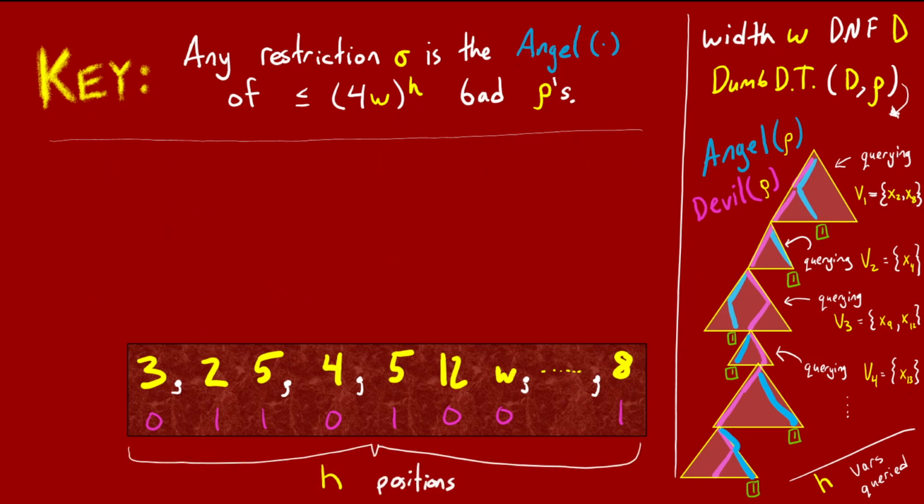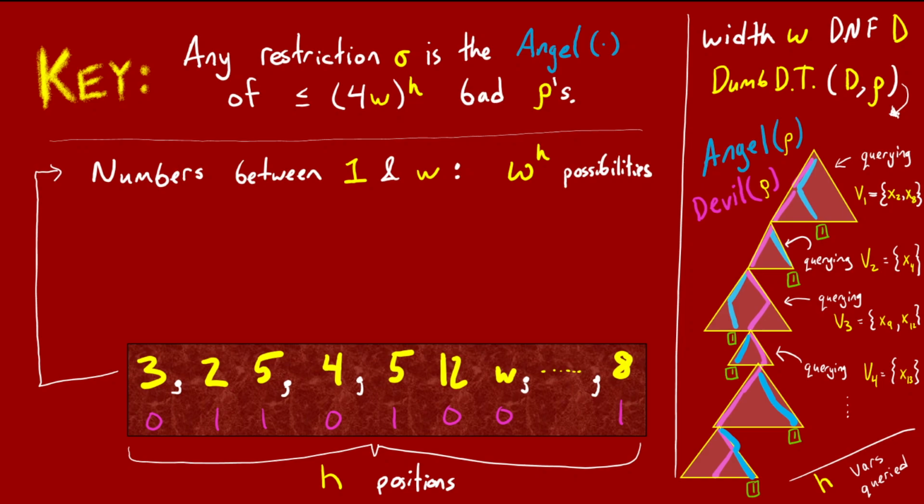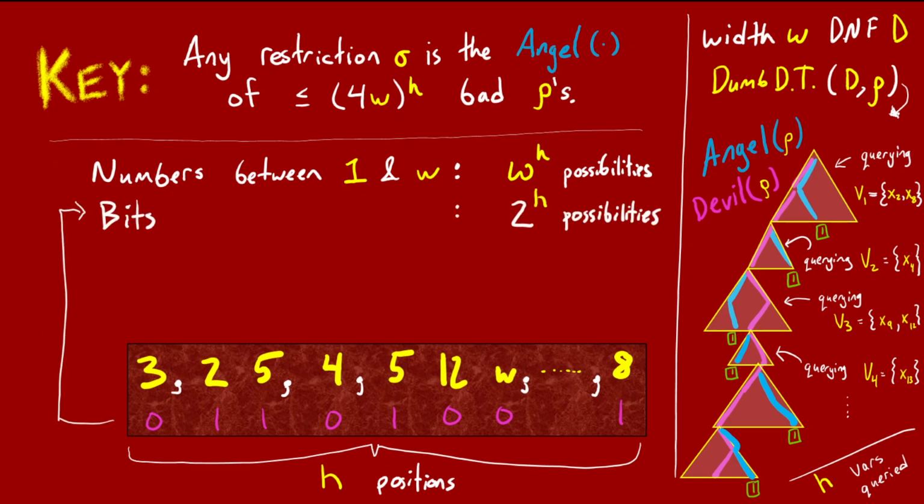The clue for the detective will always have h positions, or columns of information. In the top row, each of the yellow numbers will be between 1 and w, where, remember, w is the width of the DNF D. This means there are w to the power of h possibilities for the yellow numbers in the top row of the clue. The bottom row of the clue consists of pink bits, each either 0 or 1. Again, there are h of these, so there are 2 to the power of h possibilities for this pink second row.